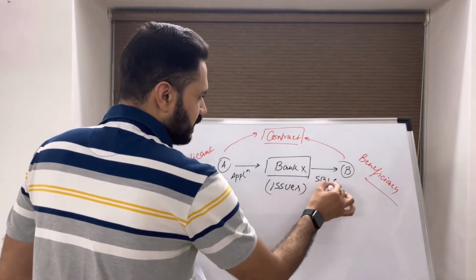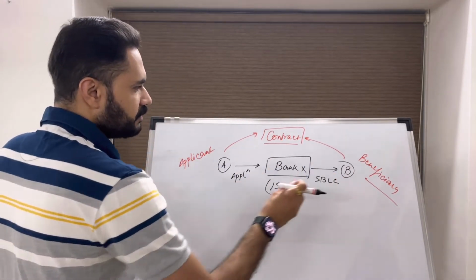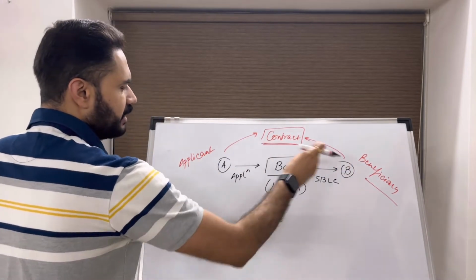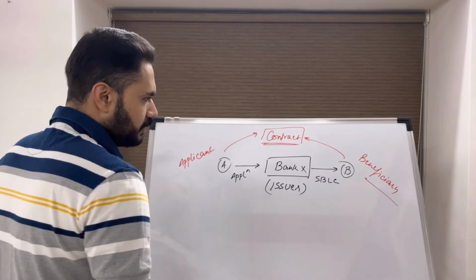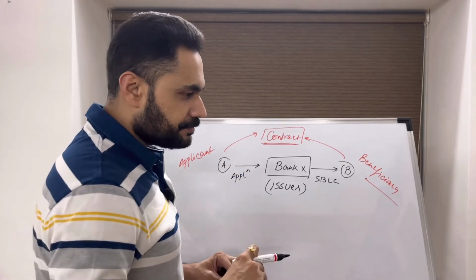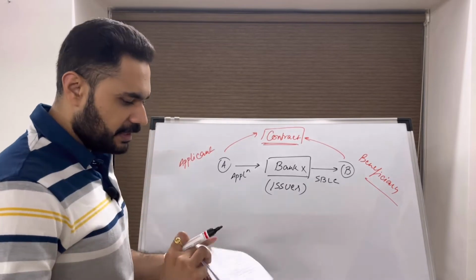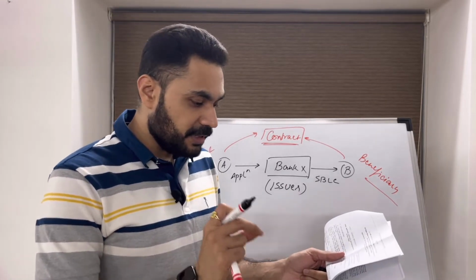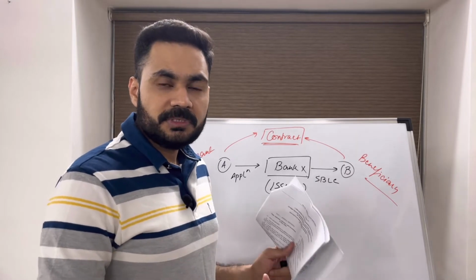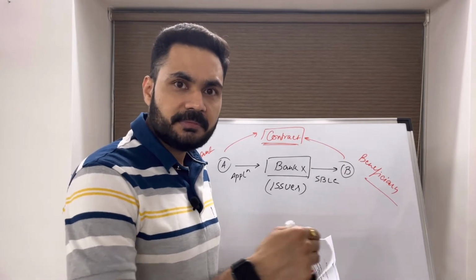Now this standby which was issued was based on the contract between the applicant and the beneficiary. So 1.06 part A says that the standby is irrevocable, independent, documentary and binding. These four words we'll see individually in the subsequent articles.